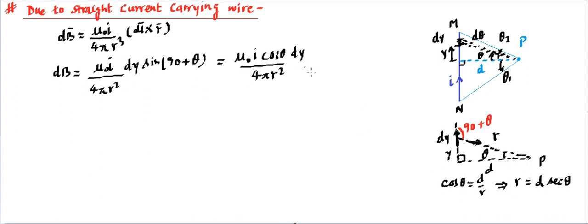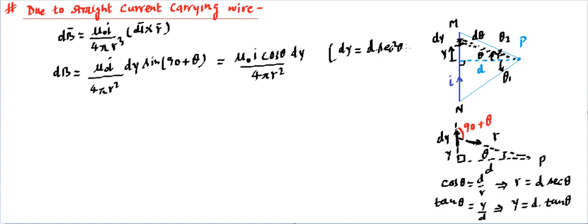Now we need to also find the value of y. So y and d can be related by using tan theta. We can say tan theta is equal to y by d. Now from here, y is going to be d into tan theta. Now d is a distance, not differentiation, but we need to find dy. If this is y, what is dy going to be? Let me write this dy in brackets, where dy is the differentiation of y. So differentiation of y is going to be d, which is a constant, times the differentiation of tan theta. Whenever we differentiate tan theta, it becomes sec square theta, and d theta comes as the differentiation.